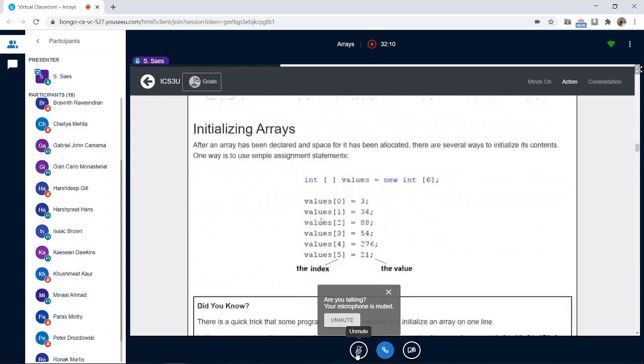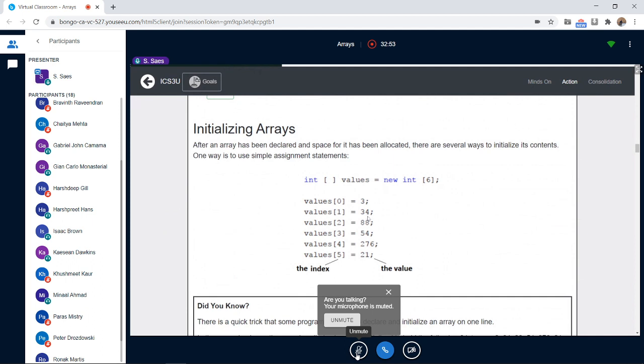There are a few ways of initializing an array, but this is how it's done here. The first line says int square brackets values equals new int 6. This is telling the computer that I need 6 boxes to store integer values in, and the name of the array is values. So this is how I initialize it. I say values 0 inside the square brackets is 3. It means place 3 in the first box.